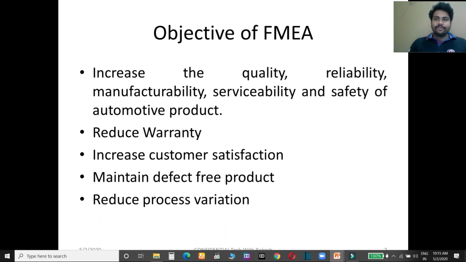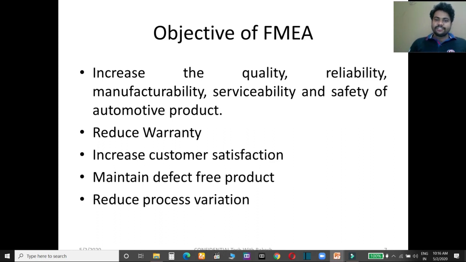What is the objective of FMEA? When you are going to perform FMEA, what is its main objective? By applying FMEA, you will increase the quality, reliability, manufacturability, serviceability and safety of automotive products. By applying this, the warranty cost of the product will reduce.